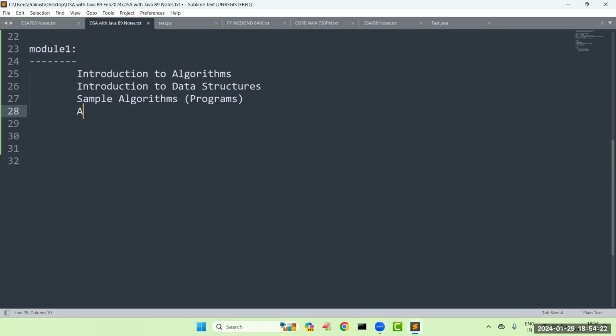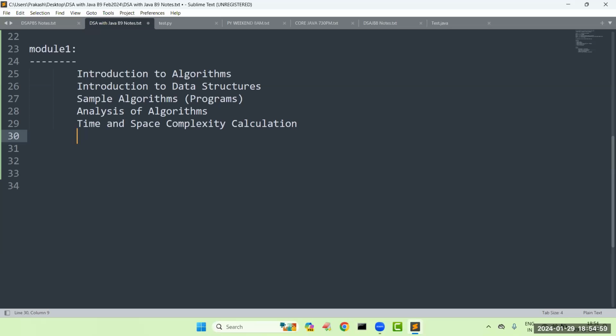Next, and after that, very important, analysis of algorithms. Okay. So time and space complexity calculation. Suppose, sir, assume I have a problem. For that problem statement, I want to develop one algorithm, or I want to implement that particular problem. So when I'm finding the solution for that problem, assume that I got 2 or 3 solutions.